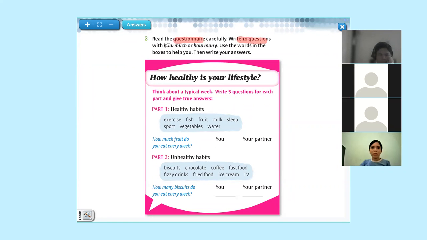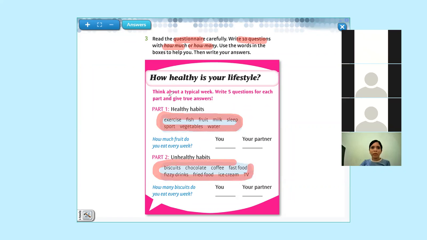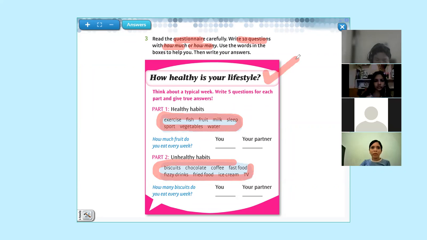10 questions. How much or how many? Use the words in the boxes. Okay, we have example number 1. Please start reading. How healthy is your lifestyle? Continue. Then about a typical week, write 5 questions for each part and give true answers. Think about 5 questions.